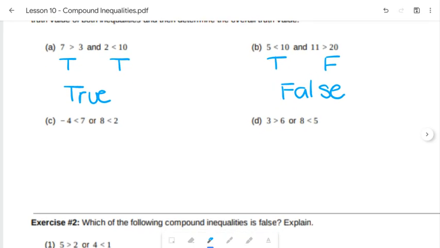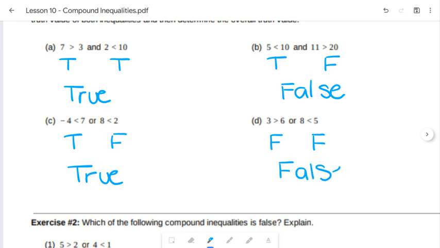In C, we have -4 is less than 7, which is true, and 8 is less than 2, which is false. But here, when it says -4 less than 7 or 8 is less than 2, or means as long as one of them is true, the whole thing will be true. And finally, we have 3 is greater than 6, which is false, or 8 is less than 5, which is also false. So since there's nothing true about this statement, even though it's an or, it is false.